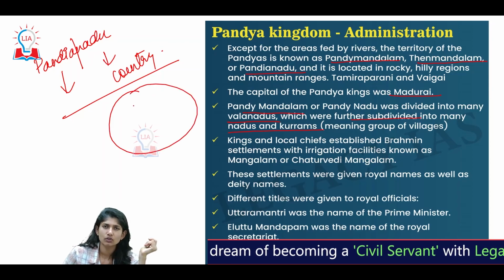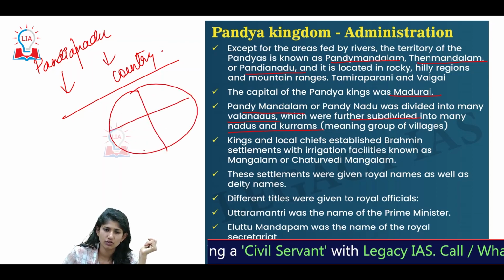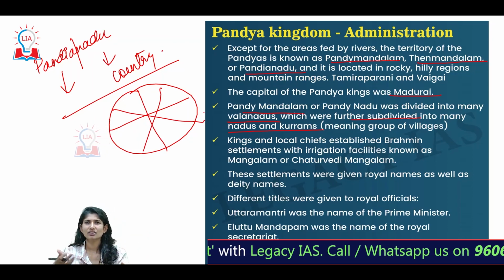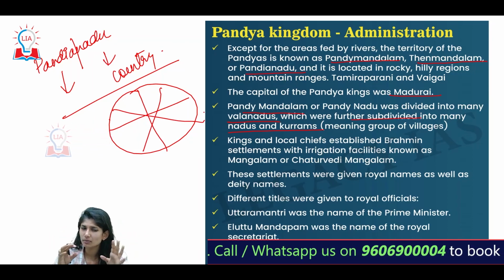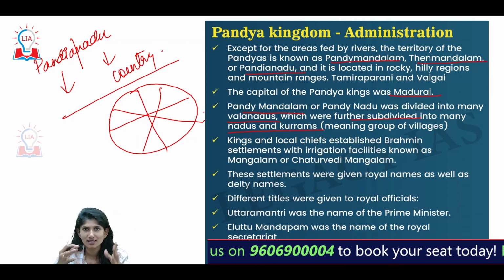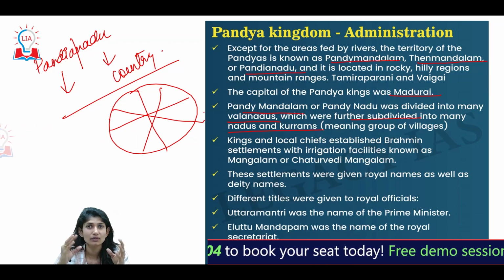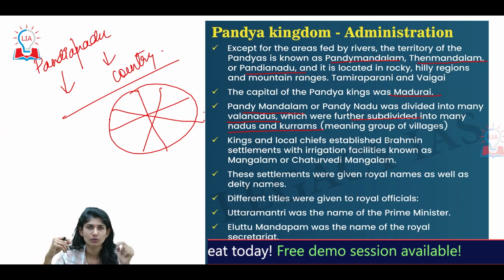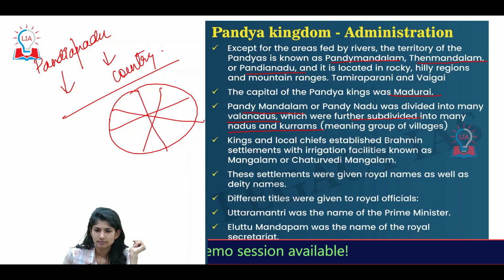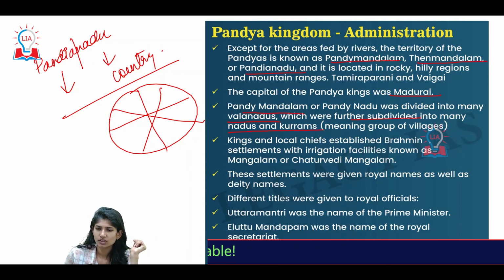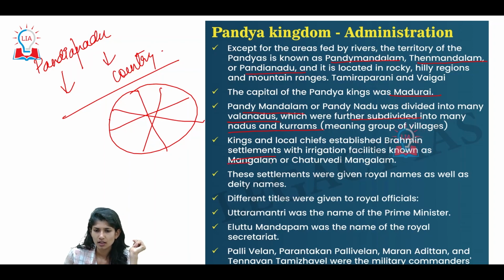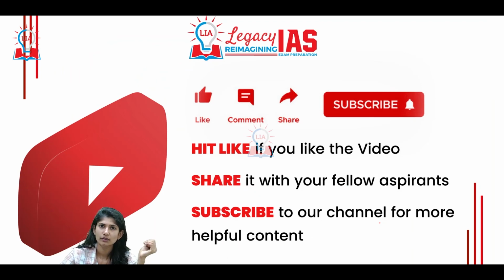All this was called Pandya Nadu, and there would be further divisions among this. Why? Decentralization of regions makes it easier to administer. That's what we see when we said hierarchy of subordinate chiefs. Kings and local chiefs established Brahmin settlements, known as Mangalam or Chaturvedi Mangalam. We have discussed this earlier. The settlements were given royal names as well as deity names. There were different titles to royal officials, like Uttara Mantri for Prime Minister. Different names were given to different post titles.